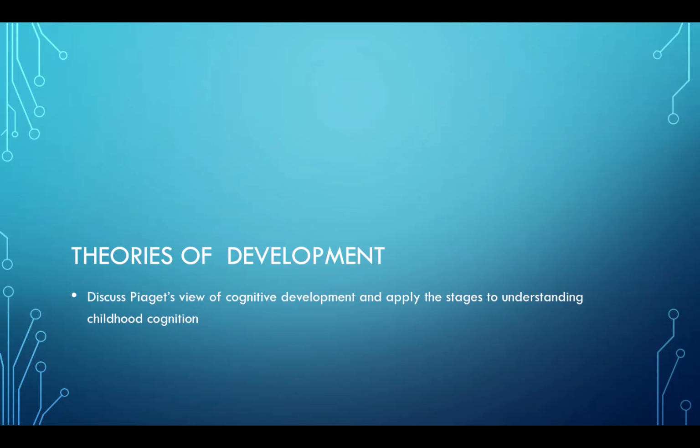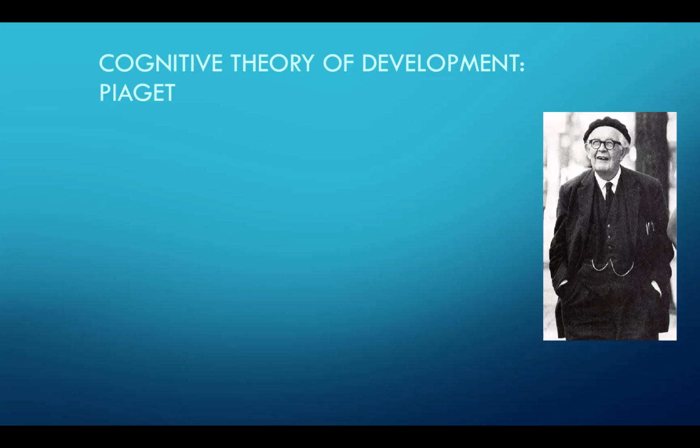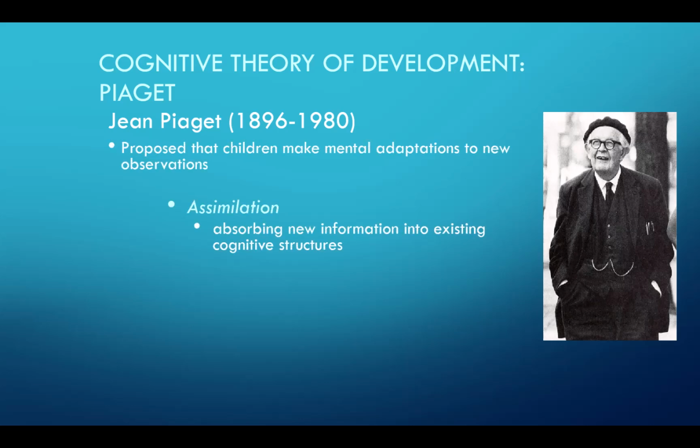This video will discuss Piaget's stages of cognitive development. So Jean Piaget was a biologist, and in the 1920s, he proposed that children actually make mental adaptations to new observations, and this is the way that cognition develops. He suggested there were two ways that children can make these mental adaptations. They could assimilate or they could accommodate.